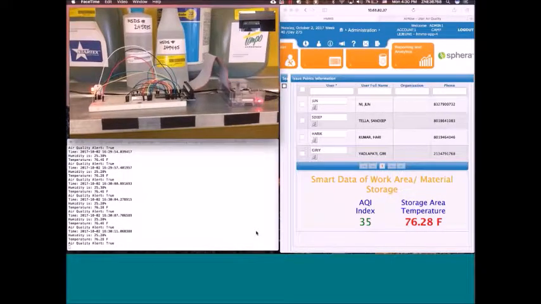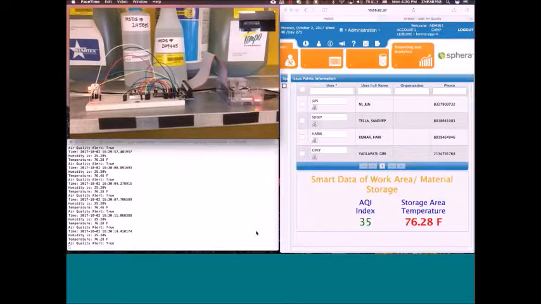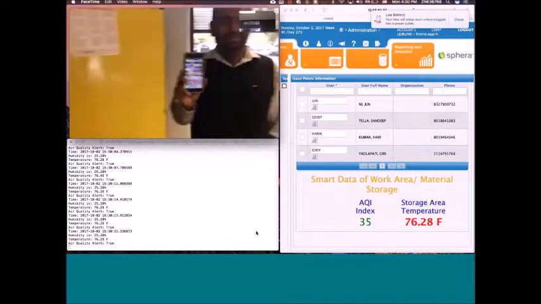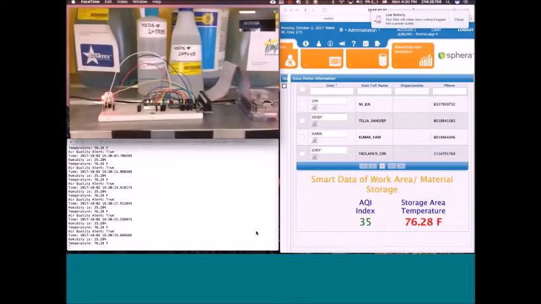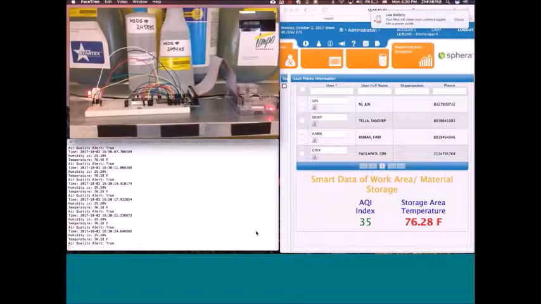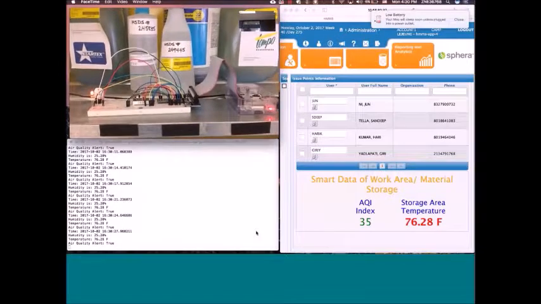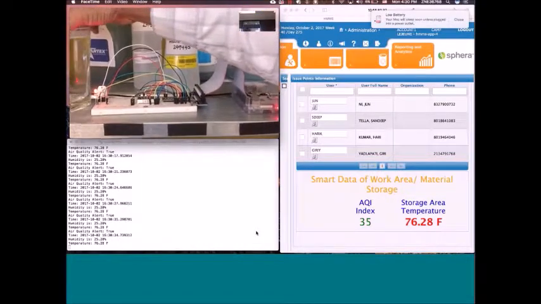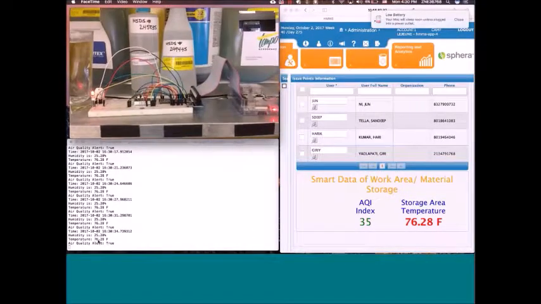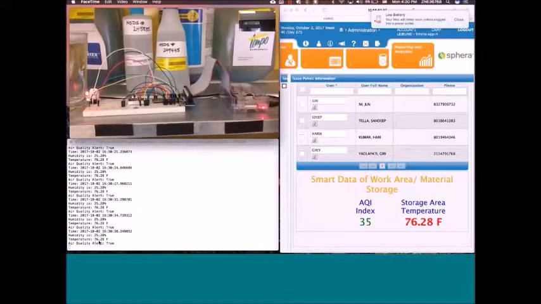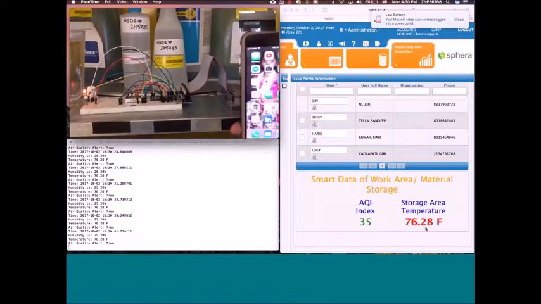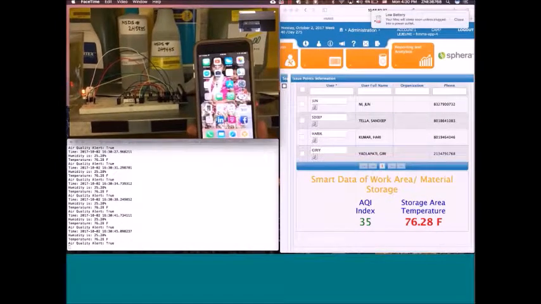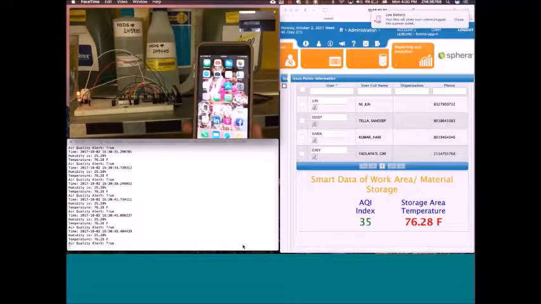For a second use case, we are going to increase the temperature further to the next threshold value, which is 78 degrees Fahrenheit, that's what it's set to. Sandeep is our emergency responder who will receive an automated phone call when the temperature rises to this critical level in the site. He's going to place the hot water glass again to increase the temperature further. The temperature is already at 76.28 now.